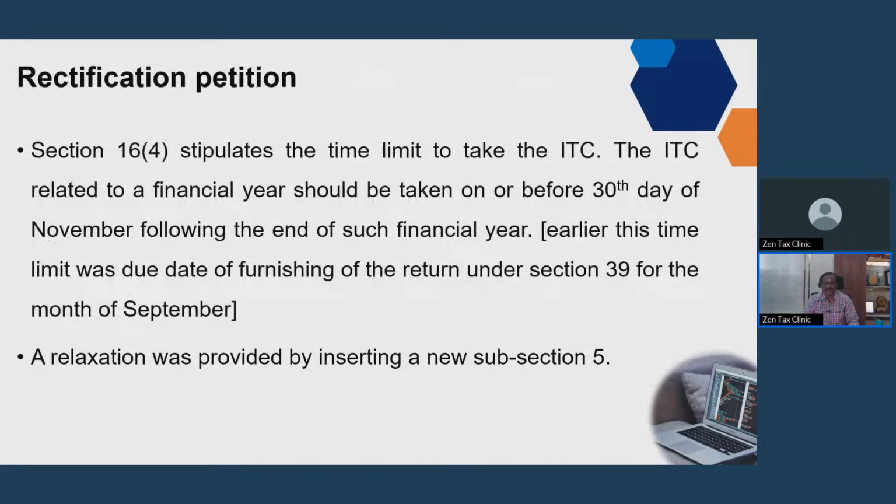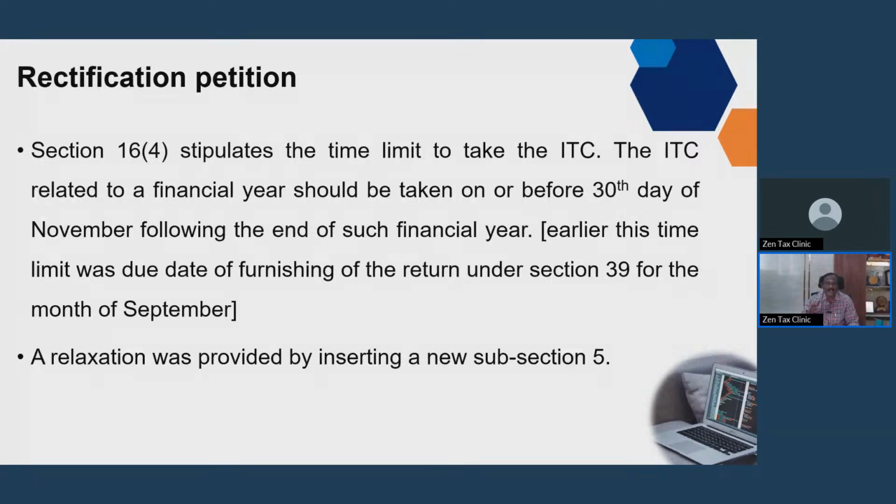Rectification petition. See, section 16, input tax credit, and in that there is a subsection 4. It stipulates the time limit for taking the ITC. It stipulates that ITC for a financial year should be claimed on or before 30th November following the end of the year.